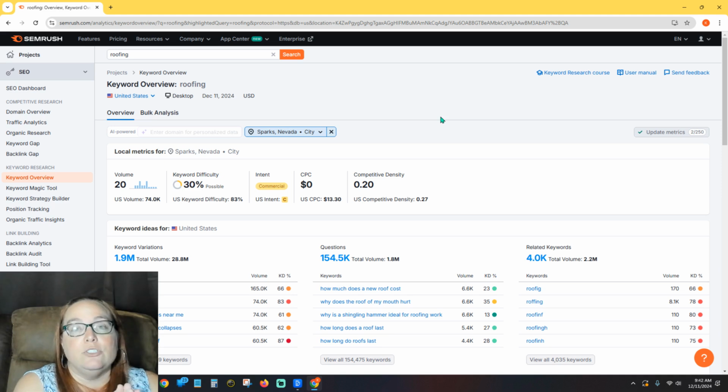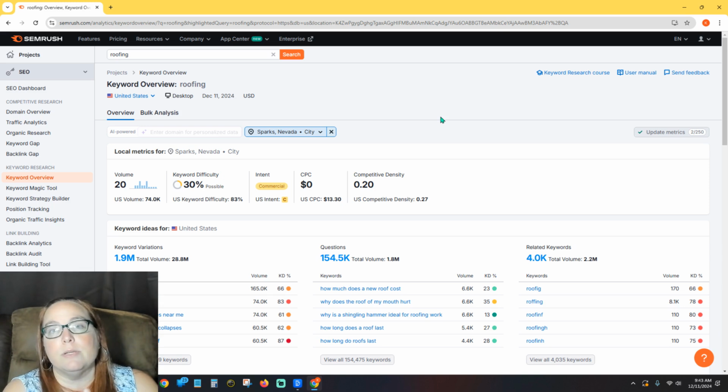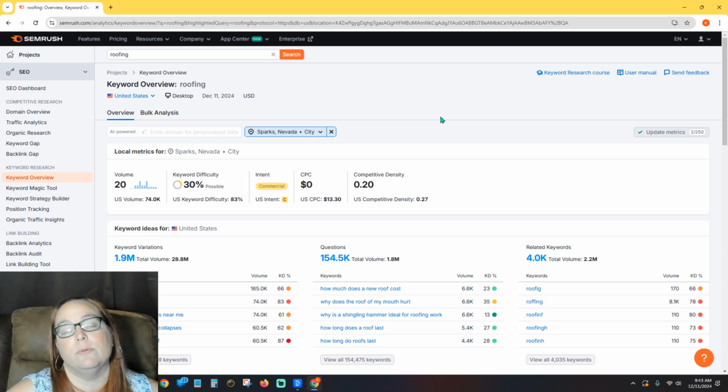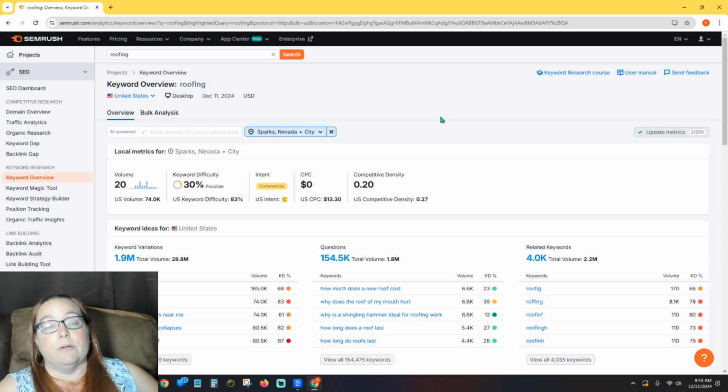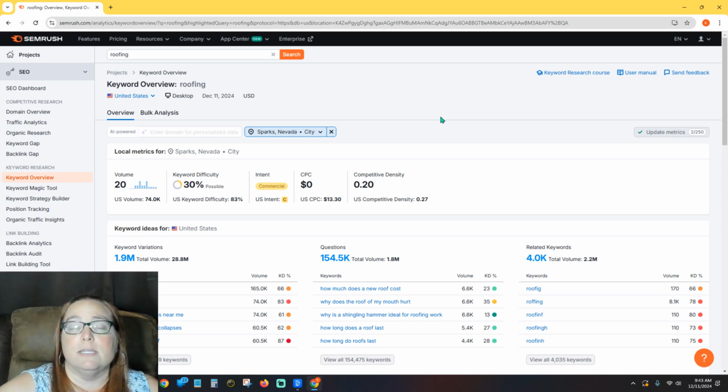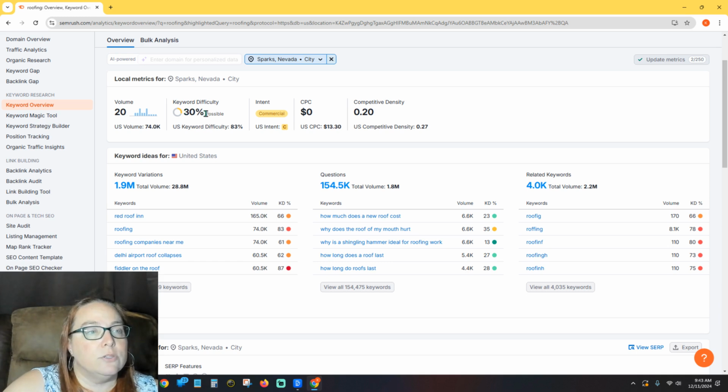Now, the biggest challenge with the local keywords is that if you type in roofing Sparks, Nevada, there's not enough search volume for Google to track that. None of them can really track enough data to give you any type of relevant information. So people are searching for it, but you're not going to really know a number. Unless you're running ads, you can get a better idea. If you have a website that's getting local clicks and you can track that, then you can have a better idea. So this one, they're saying keyword difficulty says 30% possible for the keywords.